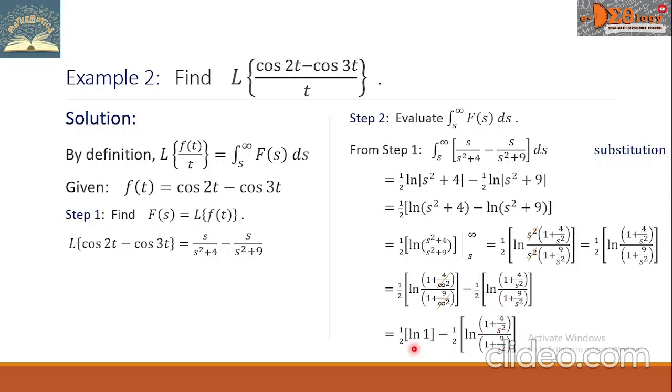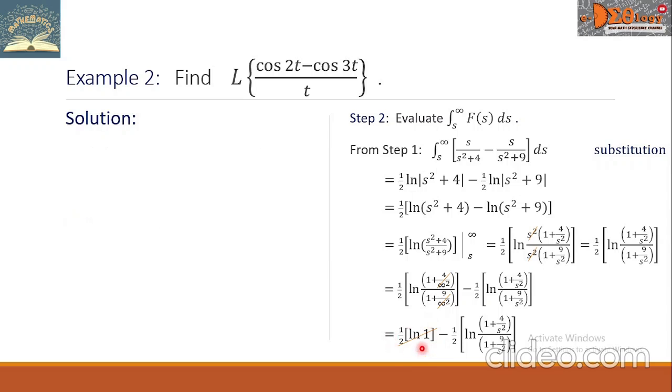We know the value of ln of 1 is equal to 0, which means that 0 multiplied by 1/2 is simply 0. So the next step is we have only the second group in the next line, and it is like this. From here, let us simplify the complex fraction.